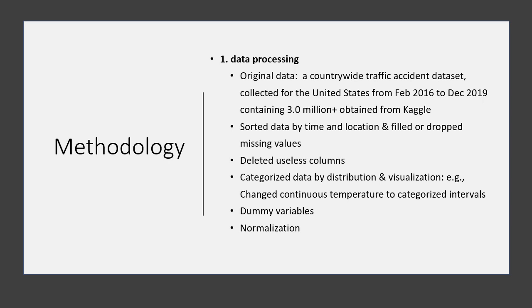We categorize some features based on their properties. For example, we change continuous temperature, humidity, and visibility to categorical intervals, and categorize the weather type to extreme, clear, and others. Then we make all the categorical variables dummy variables, and then normalize them.